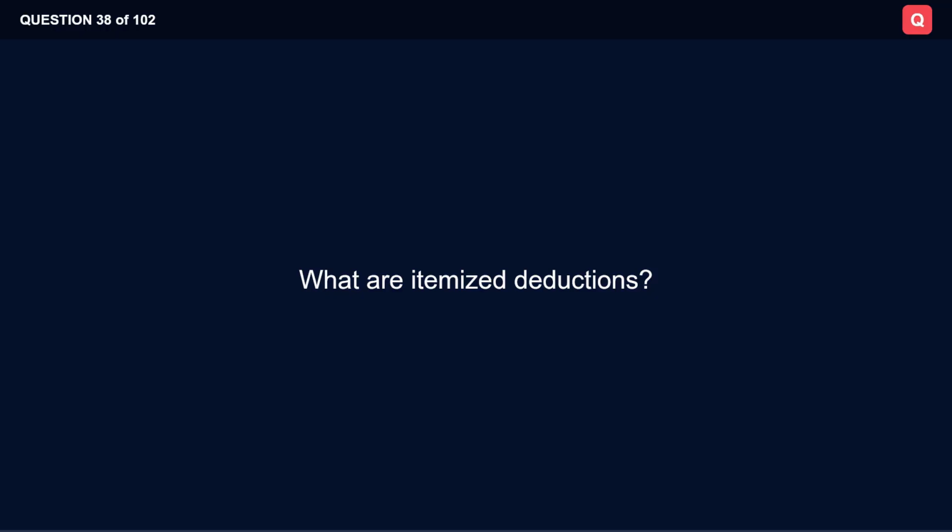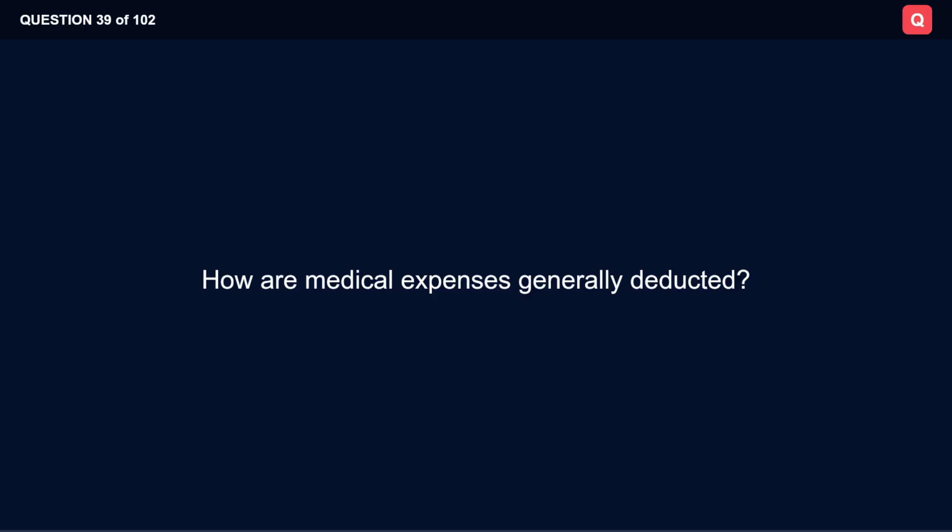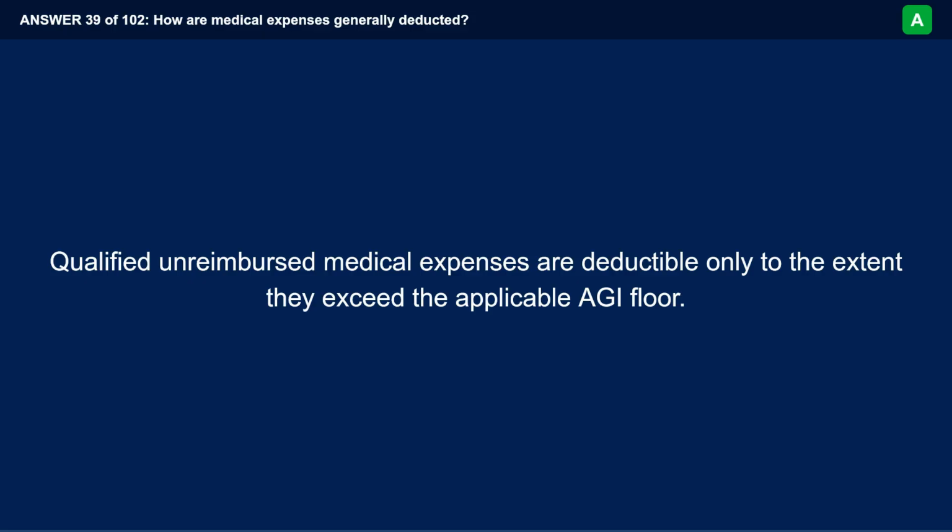What are itemized deductions? Itemized deductions are specific personal deductions claimed in place of the standard deduction if they produce a larger total benefit. How are medical expenses generally deducted? Qualified unreimbursed medical expenses are deductible only to the extent they exceed the applicable AGI floor.